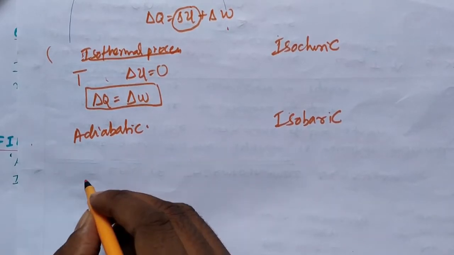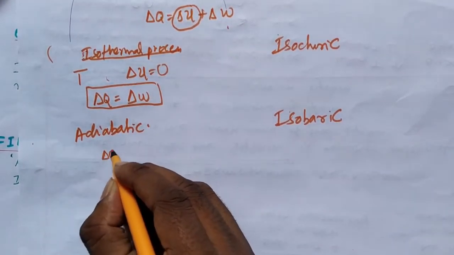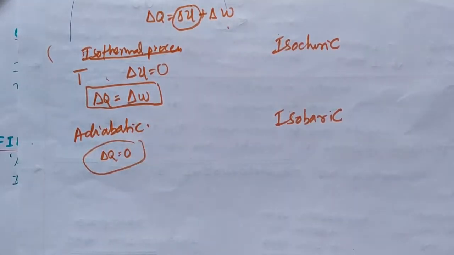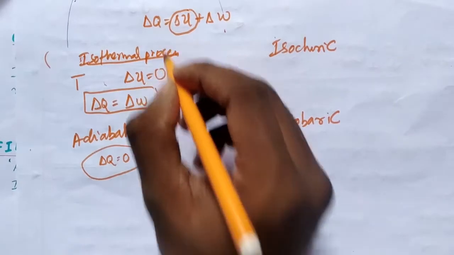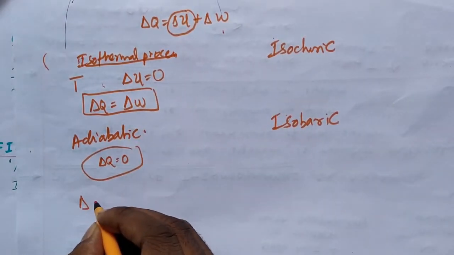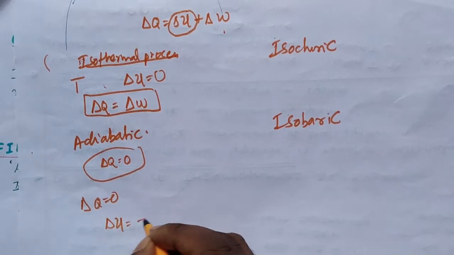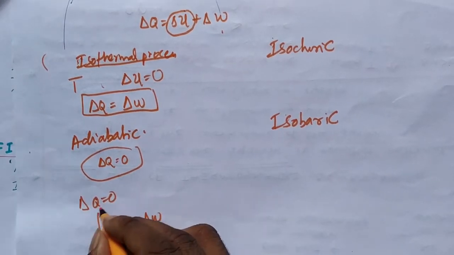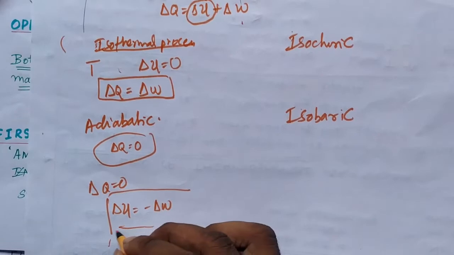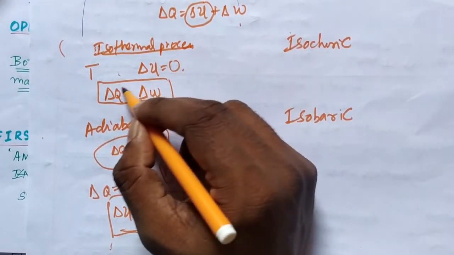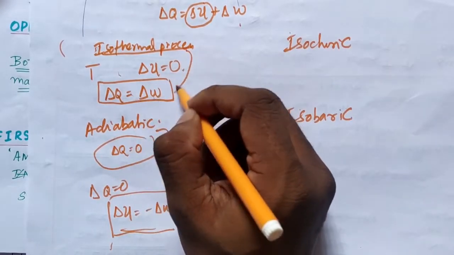Whereas in the case of adiabatic process, we all know that usually an isolated system is adiabatic. That means no heat transfer takes place. So the first law of thermodynamics, with delta Q equal to 0, becomes delta U is equal to minus delta W. That means internal energy will be the negative of work done.